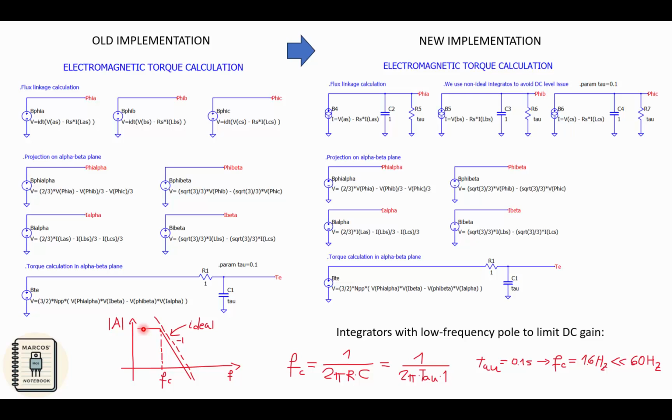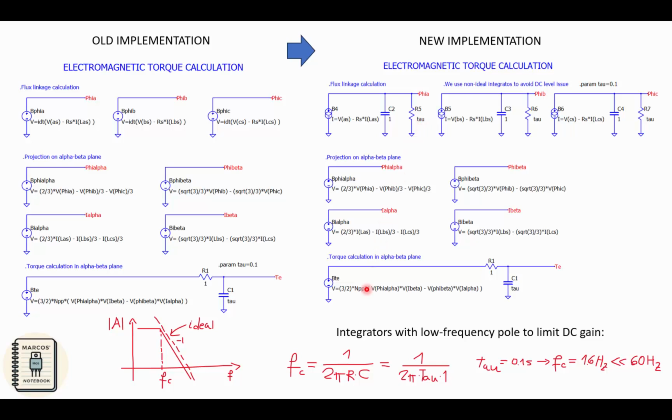In order to implement non-ideal integrators, I think that the easiest way is to do it like this. We are using a behavioral current source, generating a current with the voltage that we want to integrate, inject this current into a capacitor, and then using a resistor in parallel, we can implement this cutoff frequency. So we are using 1 farad for the capacitor and a value of the resistance equal to tau. So tau is going to be the value of the time constant of our integrator.